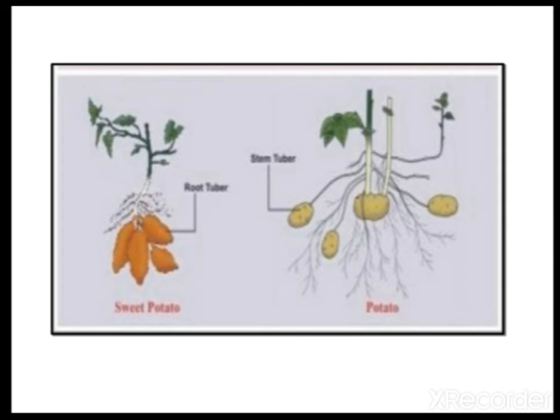See here, children, sweet potato and potato. Sweet potato is a modification of root. Potato is a modification of underground stem. Both of them come under analogous organs. This is an example of analogous organs.